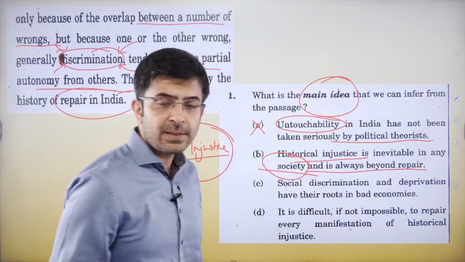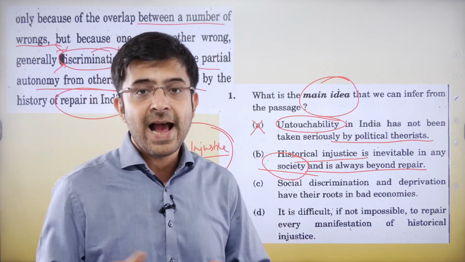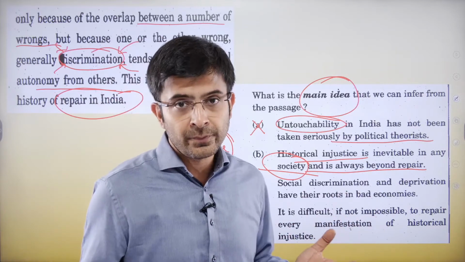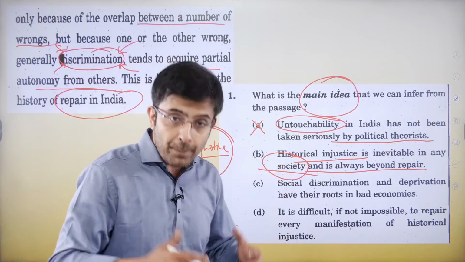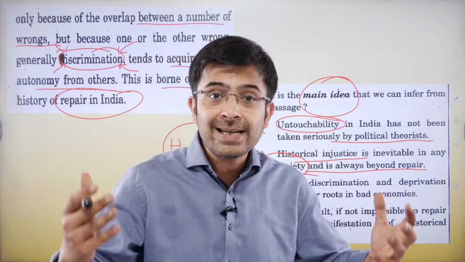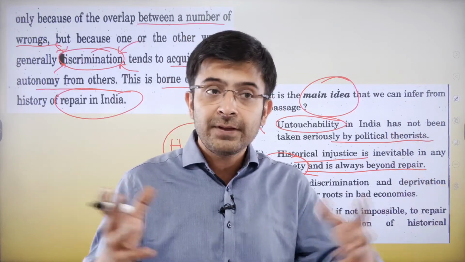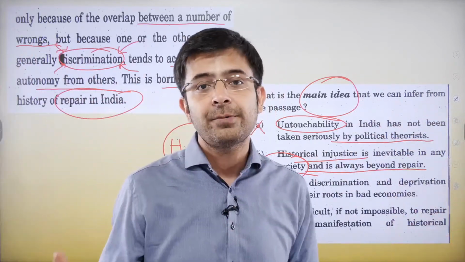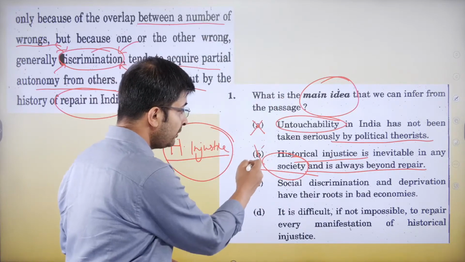No. His point is completely different, that historical injustice has various connotations to it. It is not just something that is inevitable, but it has got connotations and it's complex to understand. You can't link one thing with the other without understanding the whole concept of historical injustice. Which is why this is also wrong.